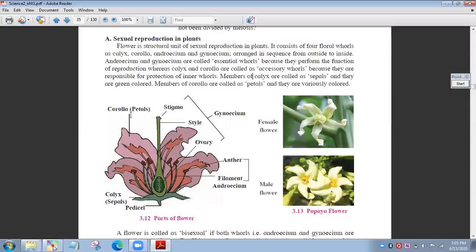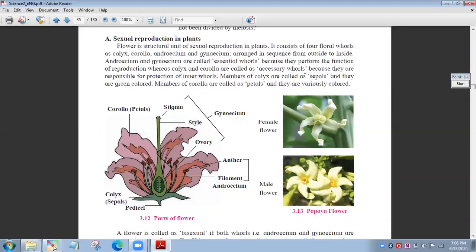Then these are the petals, the attractive petals. Every flower has petals, and after the petals everything is supported on the sepal. And then the pedicel, the stalk below. So these are the parts of the flower. This diagram is important. Sometimes this diagram is asked in the exam. You have to draw this diagram in your notes.